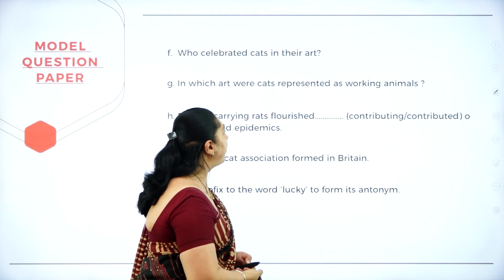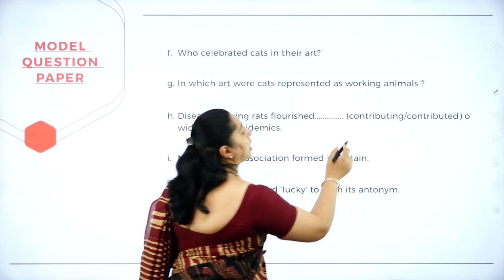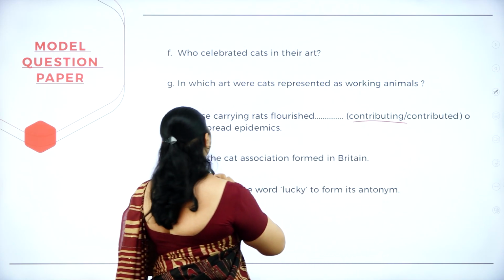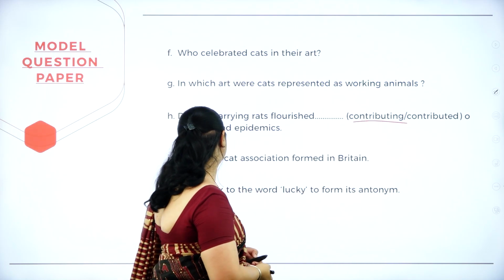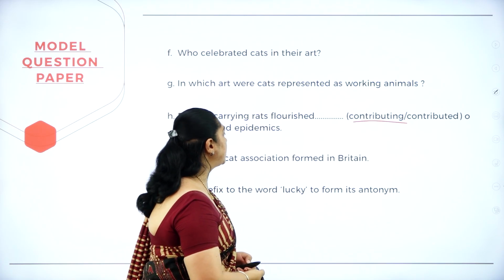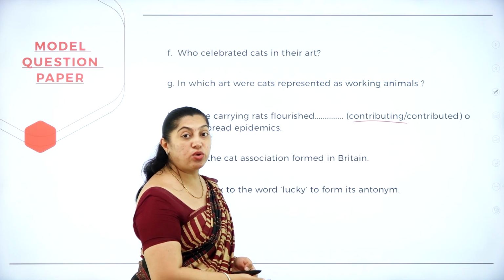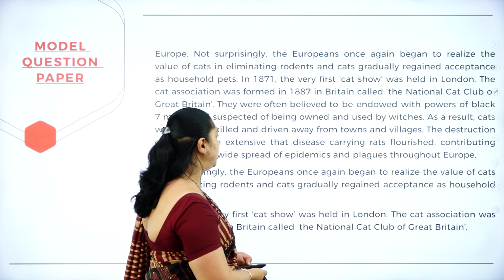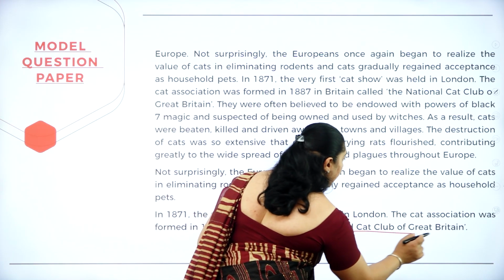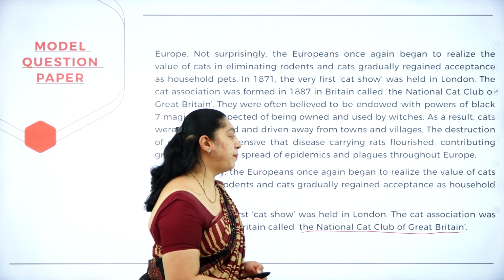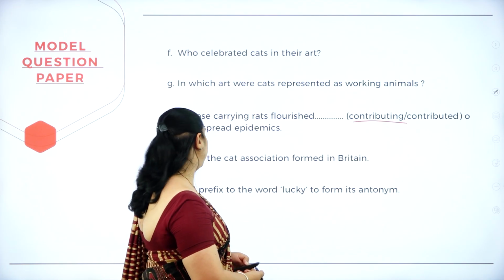Disease-carrying rats flourished, contributing to widespread epidemics. Name the cat association formed in Britain. What was the cat association formed in Britain? It was called the National Cat Club of Great Britain.